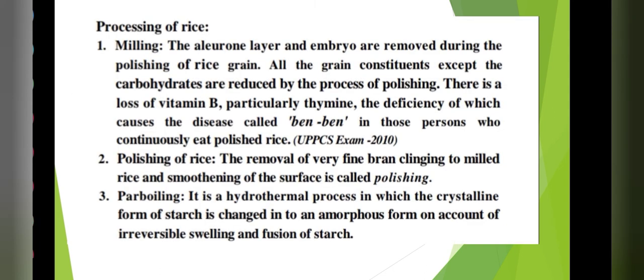Now processing of rice. I am not going into that process, like first harvest, then clean and so on, because we are studying for competitive exams, right? So the first is milling. We all know what milling is. And what happens in milling? The embryo is removed, right? And there is a loss of vitamin B also, particularly thiamine, and due to thiamine deficiency there is one disease. All the vitamins and deficiencies I will cover in a separate video. Don't worry about that.